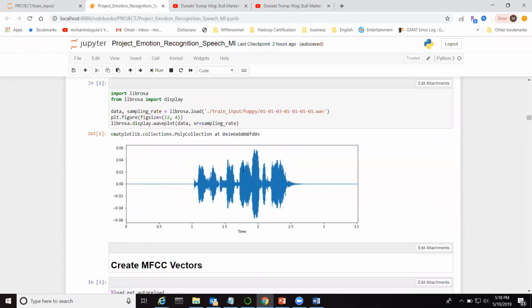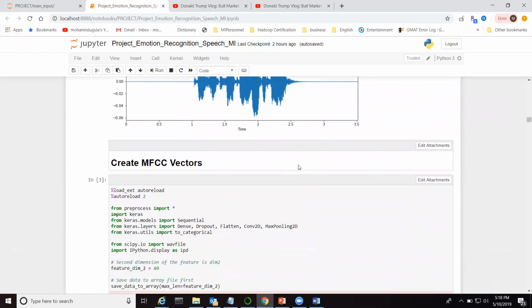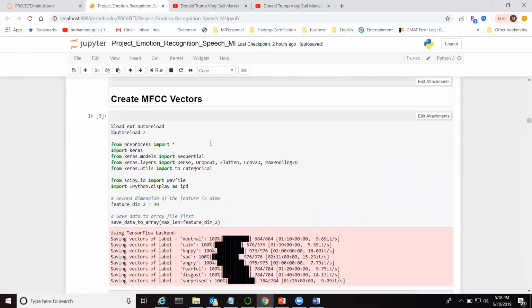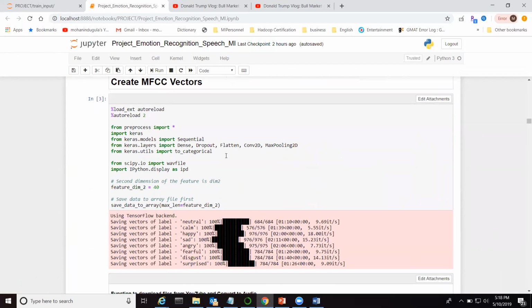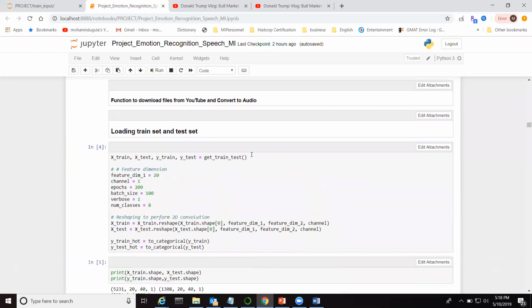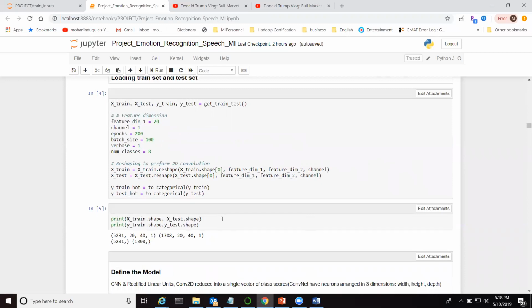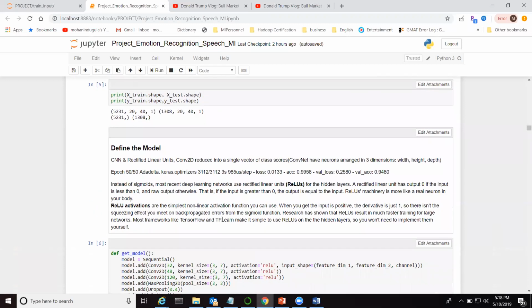This is a sample input, one of the files from the emotion happy. I created the MFCC vectors using the following code, which imports all the files and generates the MFCC vectors. Once the vectors are ready, I create the train and test datasets with an 80-20% split ratio. And this is the shape of the train and test datasets.